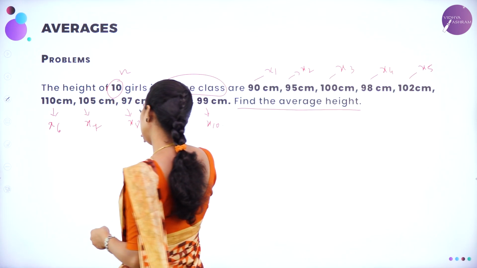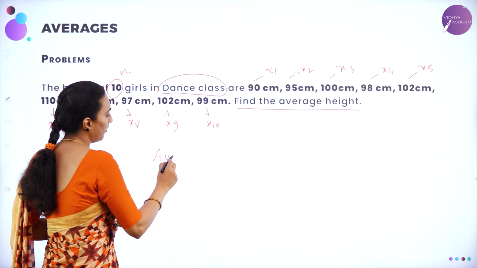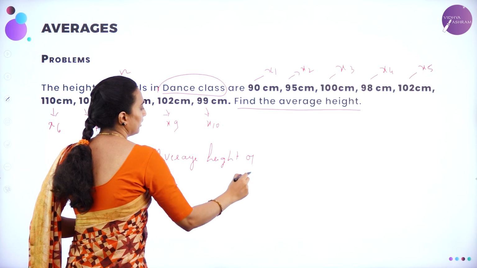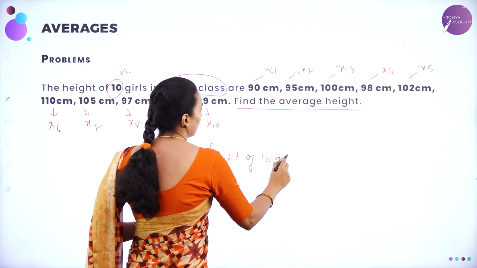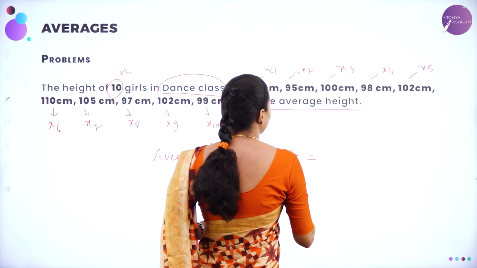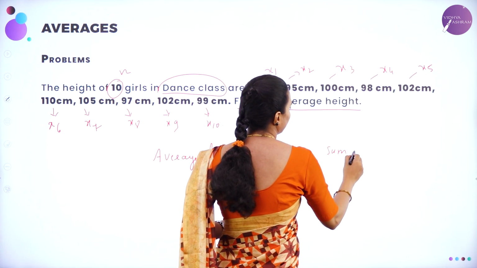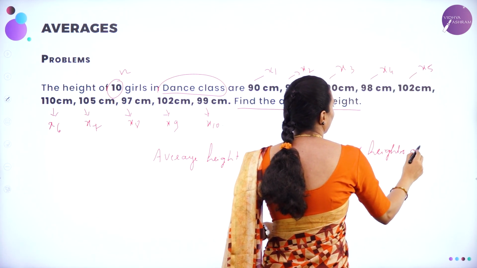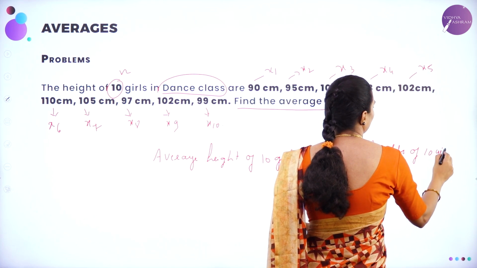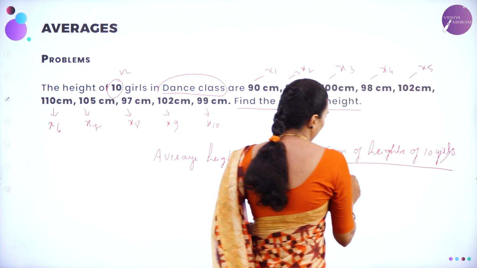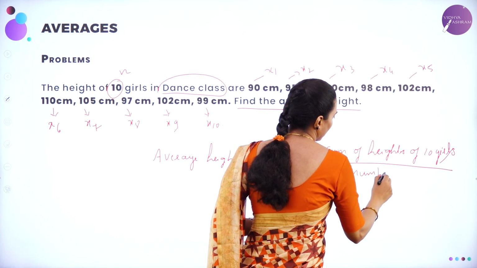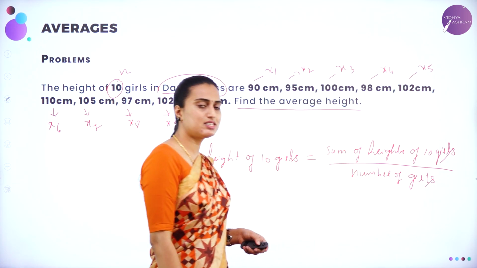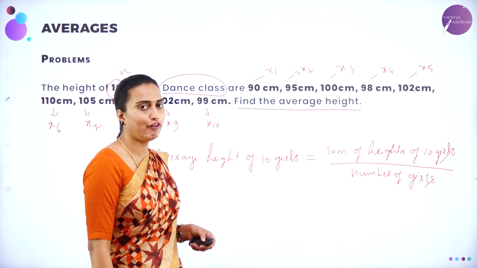Now the formula will be equal to what? Average height of 10 girls will be equal to the sum of the heights of 10 girls divided by the number of girls. How many girls do you have? 10 girls. Sum means adding all heights of those girls.